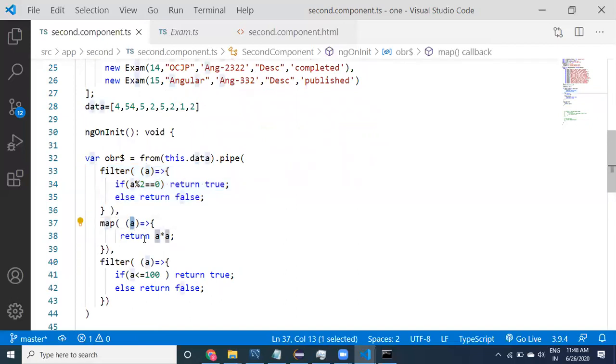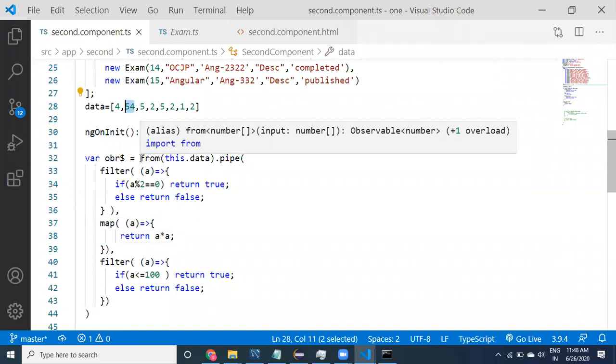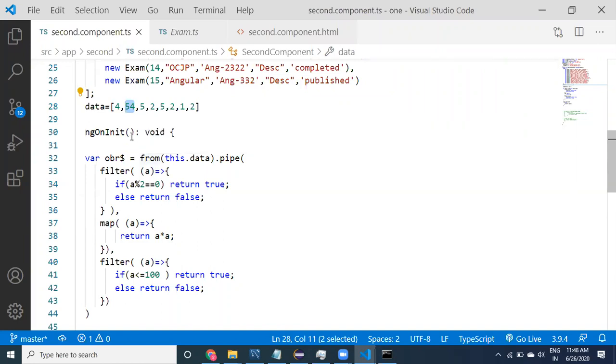Now after coming here, the 4 is going to become 4 into 4, 16. It is going to become 16. Next, this is going to be more than 2400, more than 2400 is there. Then this is going to be the 4, and this is going to be the 4. This is going to be the 4, three 4s.